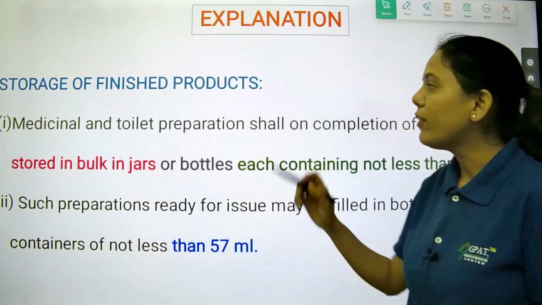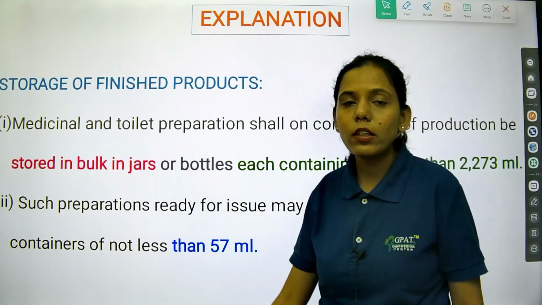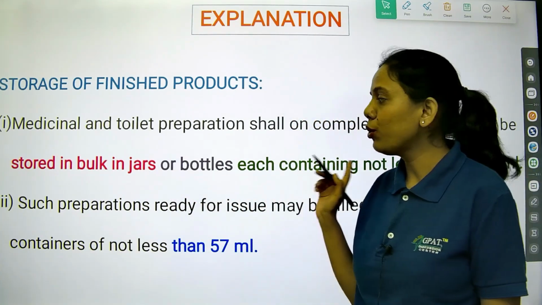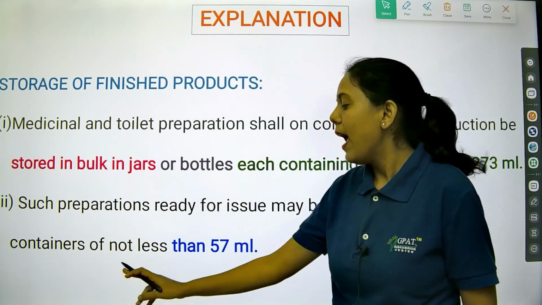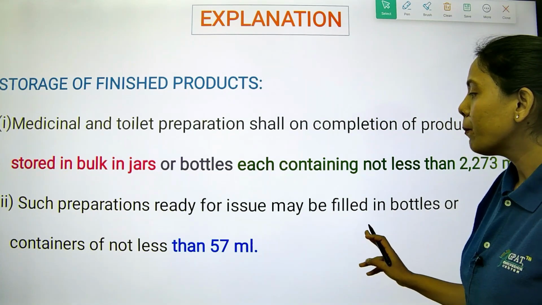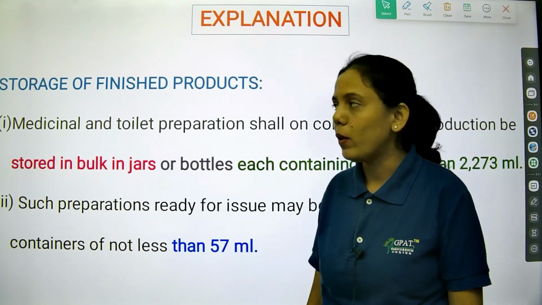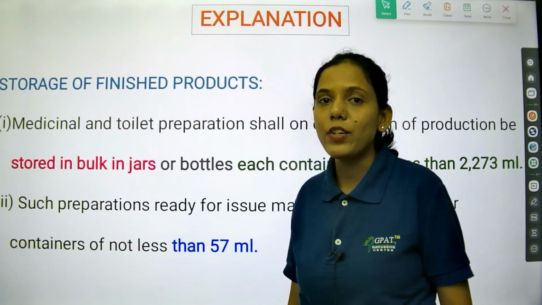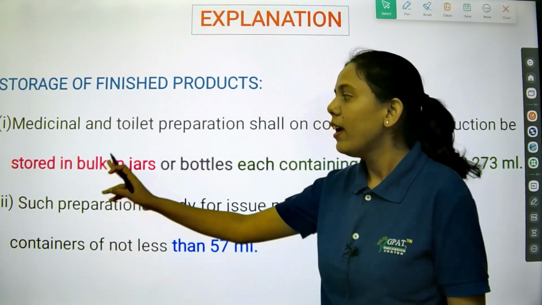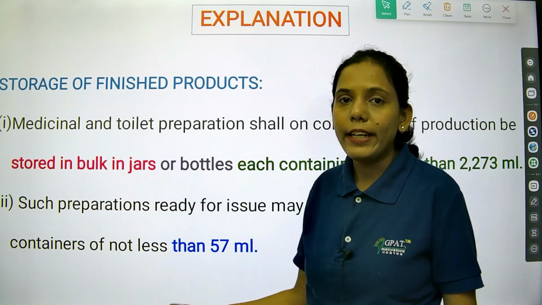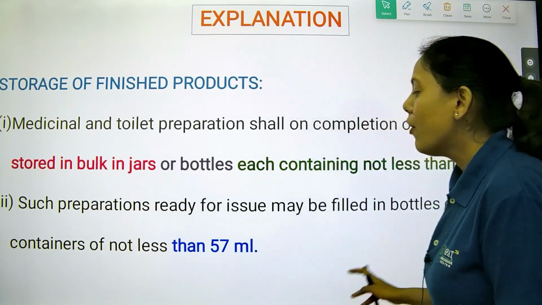So the storage of the finished product. If we talk about the storage in bulk or the jars, it should not be less than 2273 ml. And if it is for the ready to use, then it should not be less than 57 ml. So you have to be careful what question and what ml they are asking. If it is a bulk, it is different, 2273 ml, and if it is ready to use, it should not be less than 57 ml.